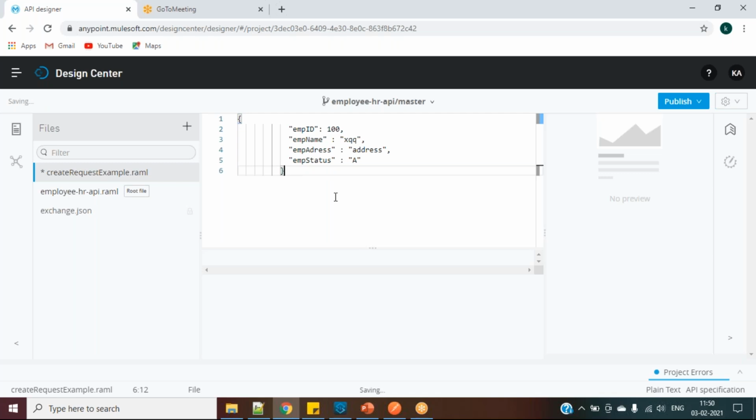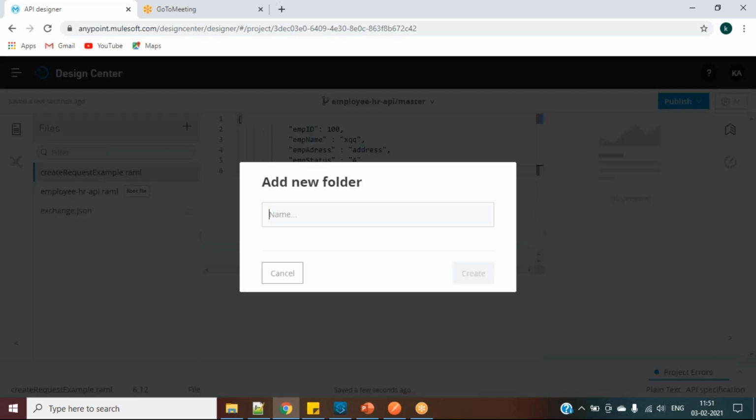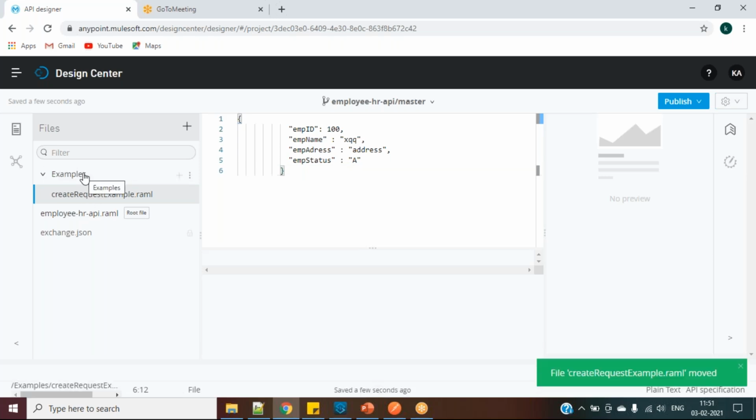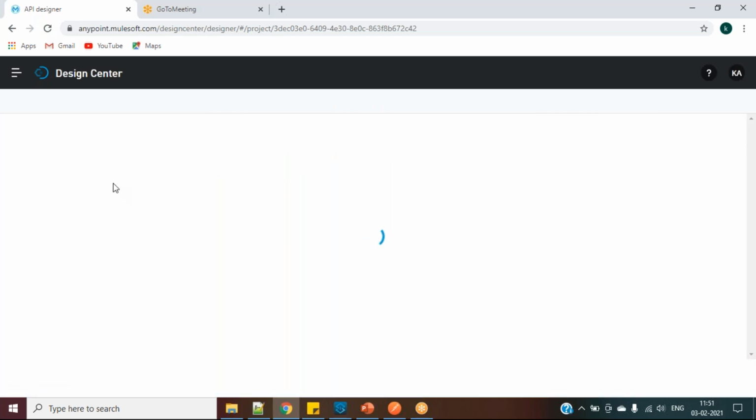That's all. But if you do it this way, suppose you have multiple examples, you will have multiple files here. So it will be very clumsy to understand what is example, what is data type. It will be very difficult for us to understand. So for that, the general structure is to create a folder for examples and just drag and drop this. And whenever you create one more example, okay, let me just refresh it. Just create it under example files. All the example files should be under the example folder.